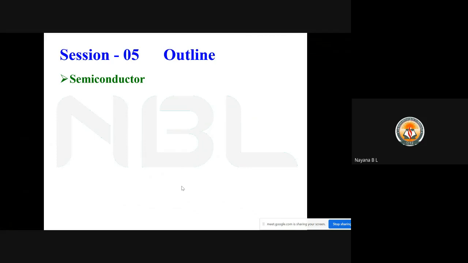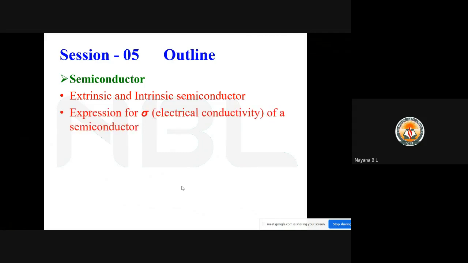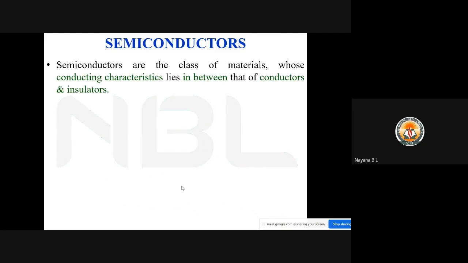So in the semiconductor, we are going to discuss a few topics like extrinsic and intrinsic semiconductor, expression for electrical conductivity of a semiconductor. So first we'll see what is semiconductor. Semiconductors are the class of materials whose conducting characteristics lie in between that of conductors and insulators. Examples: silicon, germanium, gallium arsenide, etc.